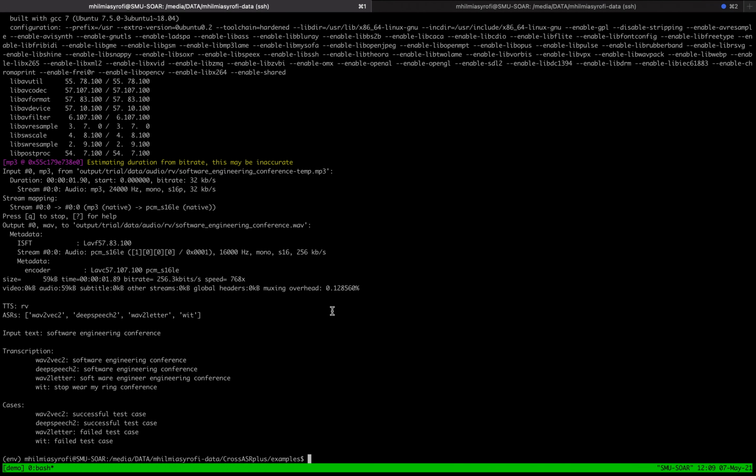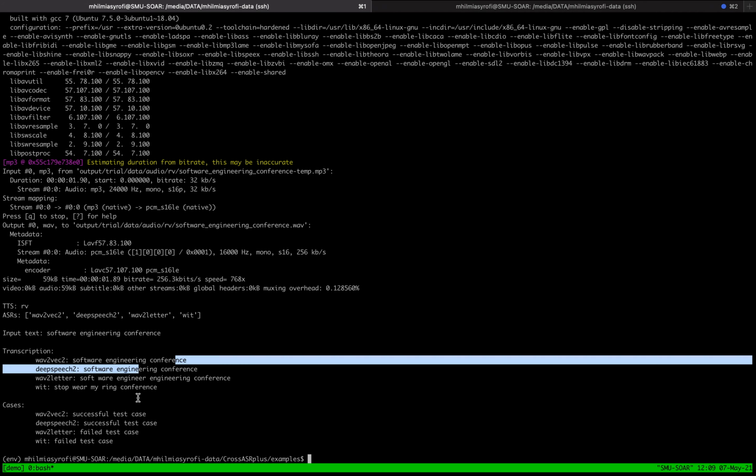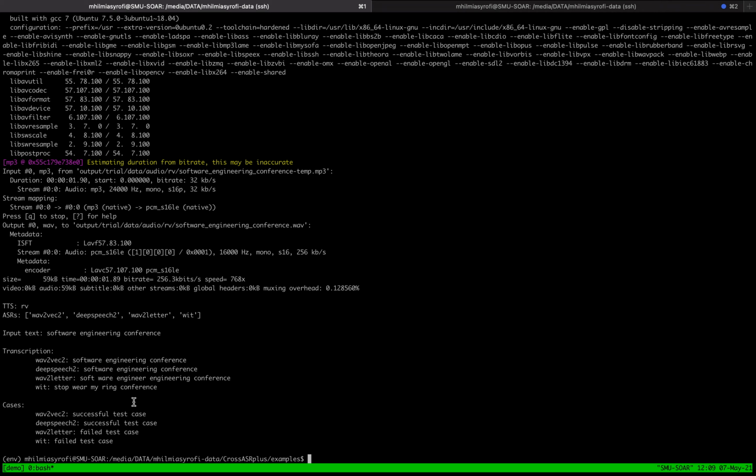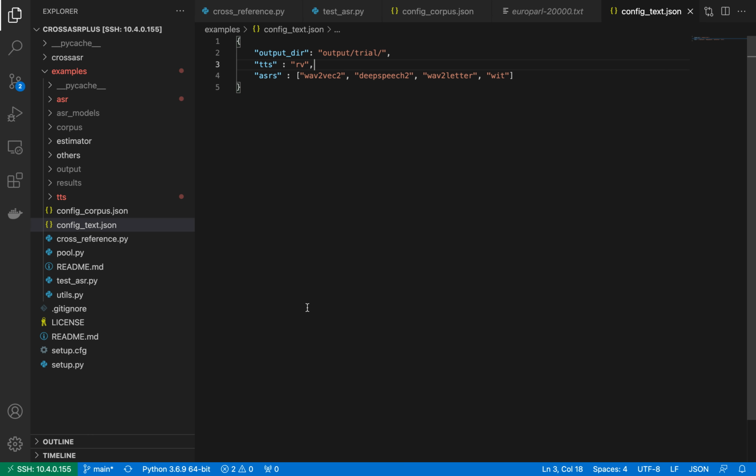We already got the result from the previous run. If we run using the text "software engineering conference", we found that Wav2Vec2 and DeepSpeech2 can correctly transcribe it, thus it is a successful test case, and the remaining ASRs produce failed test cases.